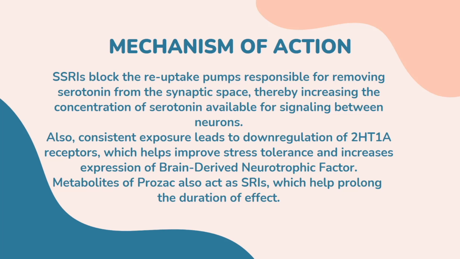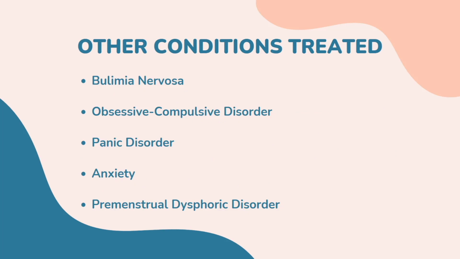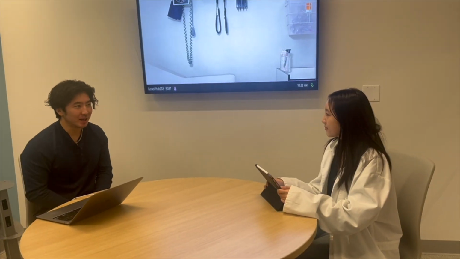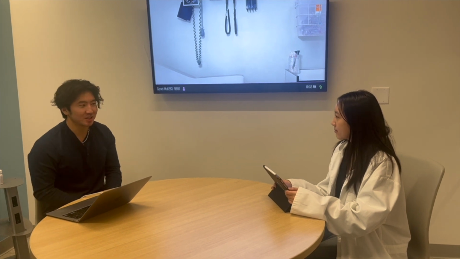Also, consistent exposure leads to downregulation of 5-HT1A receptors, which helps improve stress tolerance and increases expression of brain-derived neurotrophic factor. Metabolites of Prozac also act as serotonin reuptake inhibitors, which helps prolong the duration of effect. Other conditions that are treated by Prozac include, but are not limited to, bulimia nervosa, obsessive-compulsive disorder, panic disorder, anxiety, and premenstrual dysphoric disorder.